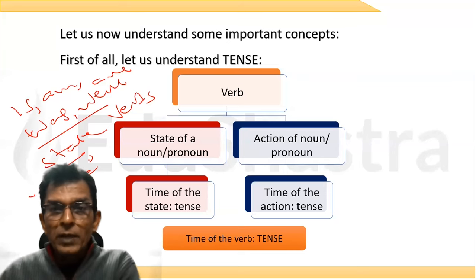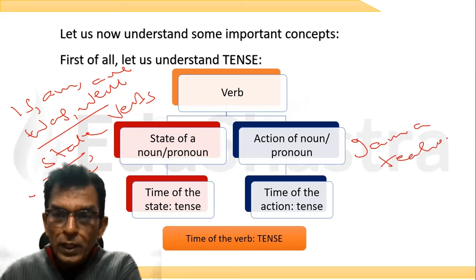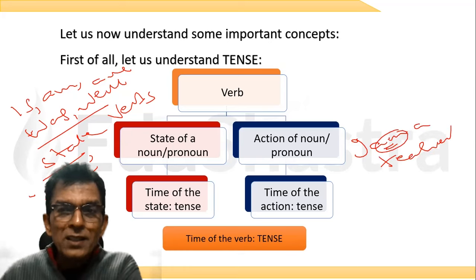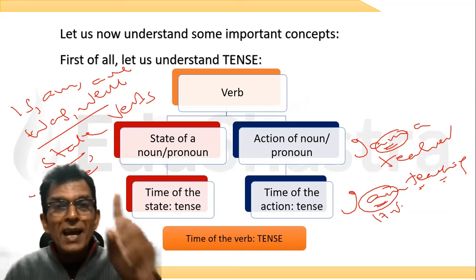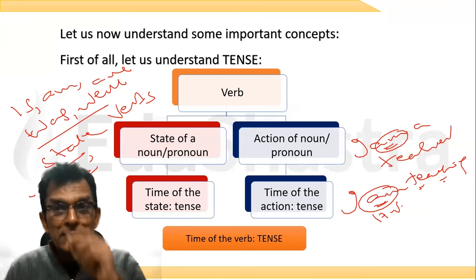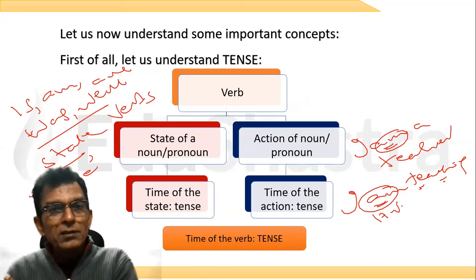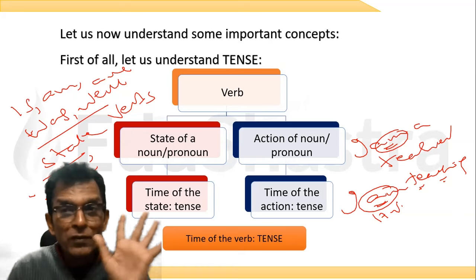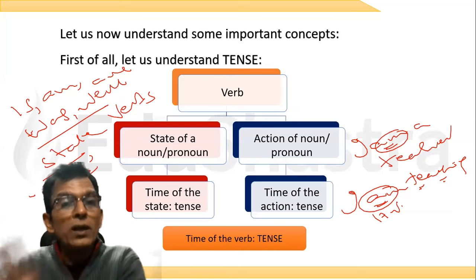So when I say I am a teacher, you see, there is no other verb, sir. There is only one verb. In this case, I'll call this a state verb. But when it comes with another verb, then I call this a helping verb. I am teaching. Here it comes with another verb, so it's a helping verb. Do you get the point? When is, am, are, was, were are alone in a sentence, they are called state or to be verbs. And when they come with another verb, they are called helping verbs. Otherwise, they cannot be called helping verbs if they do not come with another verb.